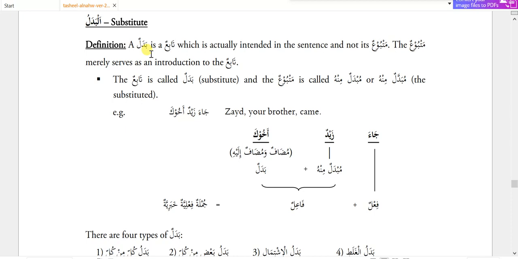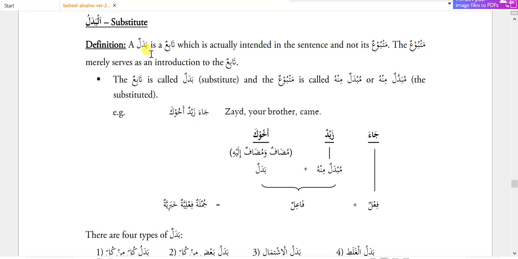Leader is just the additional word. So Zaid is the one who is intended in this sentence. Similarly, the badal is the one who is important in the sentence, and that is the one who is intended by the sentence, not the mubdal minhu. Mubdal minhu is just used to give emphasis, or we can say to decorate the sentence, you can say. The tabe is called badal, substitute, and the matbu is called mubdal minhu.